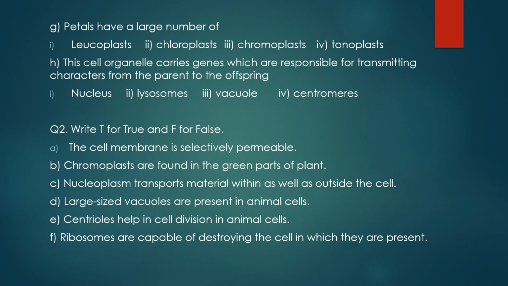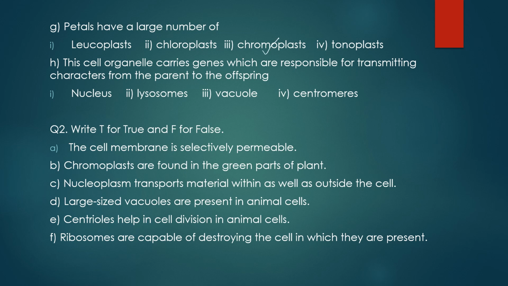Like leucoplasts, they do not provide any color. Chloroplasts, they provide green color to the part where they are present. That's why they are found in the parts of the plants which are green in color. Then chromoplasts are the plastids which impart all the colors except green. Okay, so the correct option for this will be chromoplast.